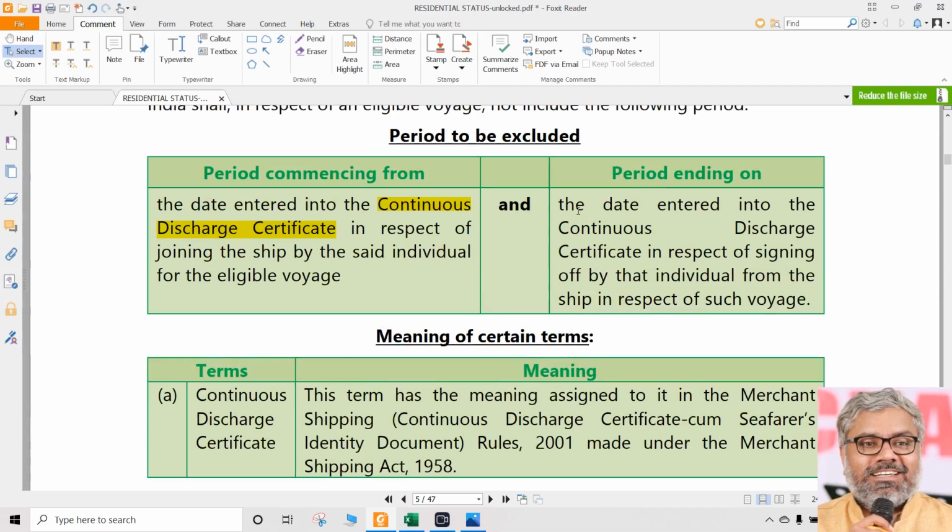Why does this question come up first of all? As we know already, when ships are in the territorial waters, it is still considered as good as being in India. But practically speaking, if you observe, a lot of times there will be a lot of waiting time for the ships in the territorial waters before they can actually be docked and people can come out of them. So sometimes even a number of days, weeks also, they will be staying in the territorial waters waiting to enter into the port itself. Should that whole period of time also be counted as period of stay in India is the question. Normally yes, because territorial waters is India, no doubt about it.